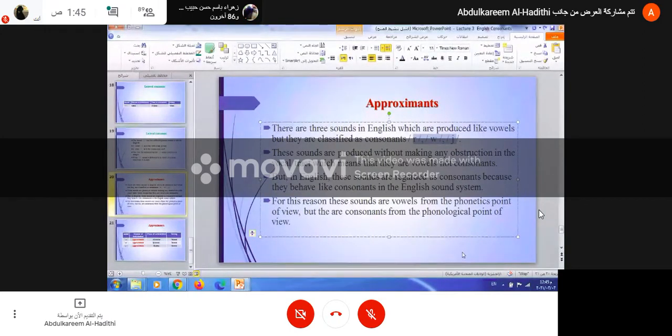We should call them vowels. Good. They are vowels. They are not consonants. They are vowels. Why? Because they are produced without any obstruction. If the sound is produced without obstruction, it is a vowel sound. If it is produced with obstruction, it is a consonant. Now, these three sounds are produced without obstruction, which means that they are vowels from the phonetic point of view.